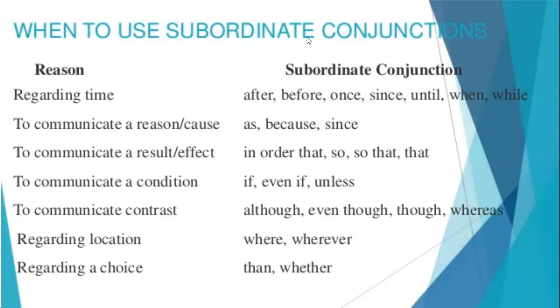So when to use subordinating conjunctions? Regarding time, we can use after, before, once, since, until, when, while. To communicate a reason or cause: as, because, since. To communicate a result or effect: in order that, so that, that. To communicate a condition: if, even if, unless.